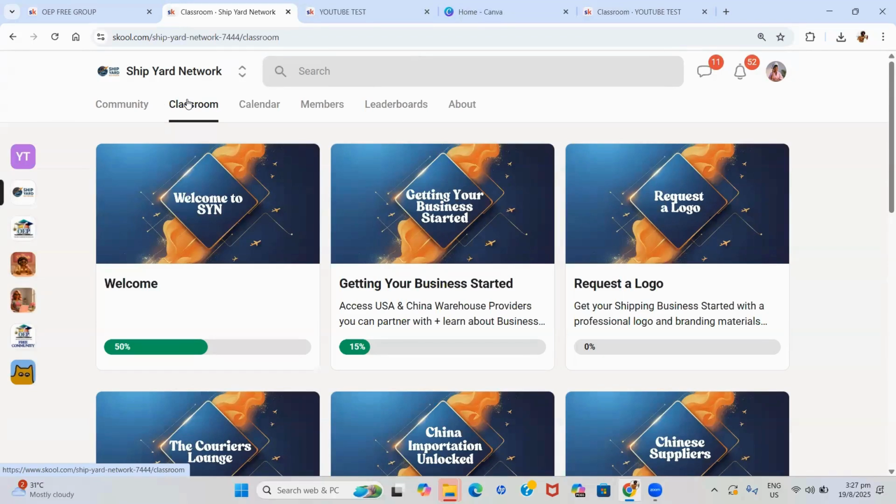But I break them up into different chapters or different categories. So we have a welcome section where you're helping them to navigate the platform, telling them what to expect and all of that. And then I show them how to get started with their shipping company. I have a section for complimentary logo.